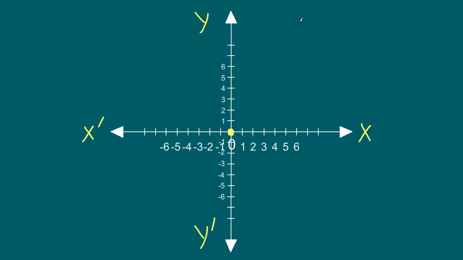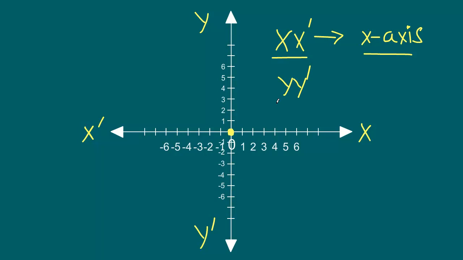Also, x dash is referred to as the x-axis. Going forward, we will interchangeably use x dash as x-axis, and similarly y dash, the vertical number line, as the y-axis. So this will be the x-axis and this will be the y-axis.